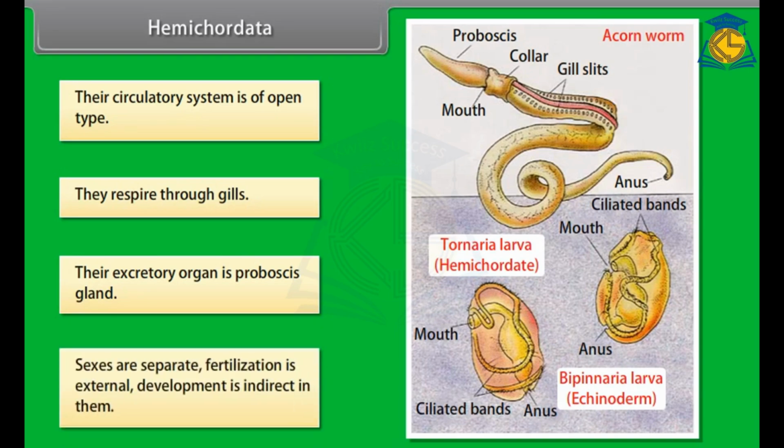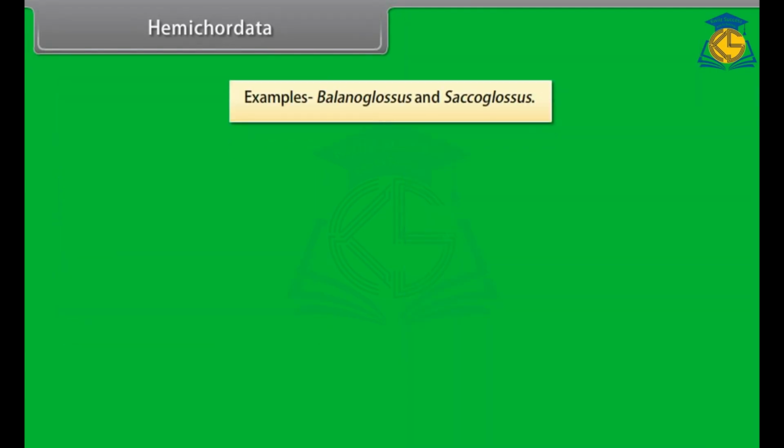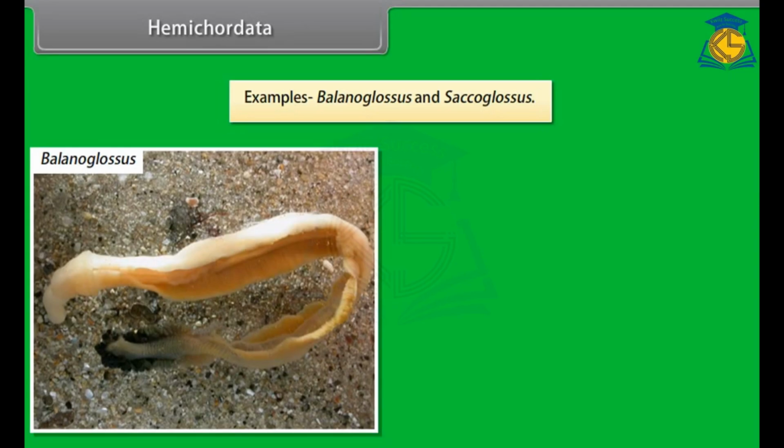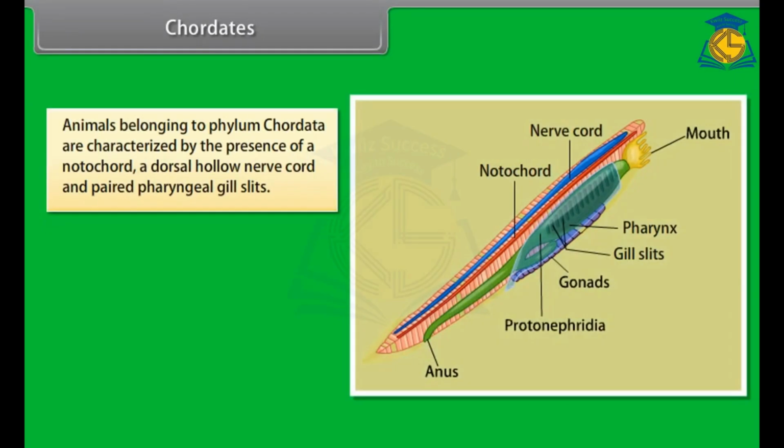Sexes are separate. Fertilization is external. Development is indirect in them. Examples: Balanoglossus and Saccoglossus. Chordates. Animals belonging to phylum Chordata are characterized by the presence of notochord, a dorsal hollow nerve cord, and paired pharyngeal